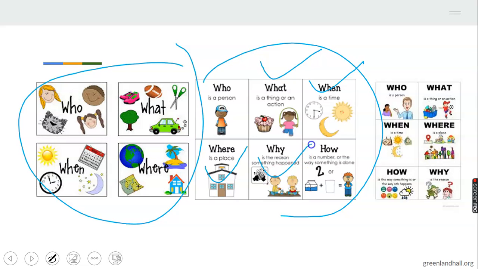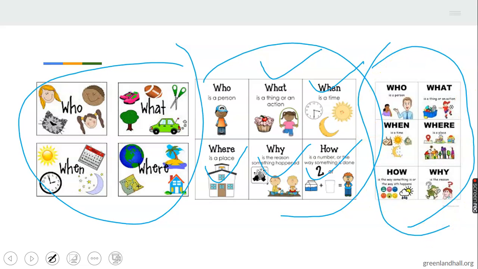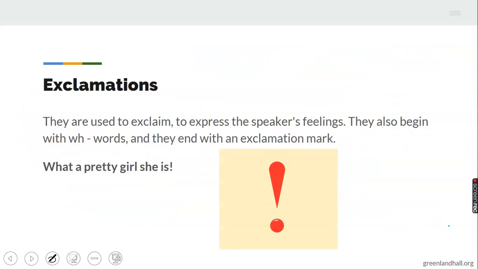All right. Now, why is seeking a reason, and how is telling us the way things are done. So you can study this chart here. It's going to help you to know how to place your words in a question. Who refers to person. What is an action. When refers to time. Where is the place. How talks about how things are done, and why is explaining why it is done.